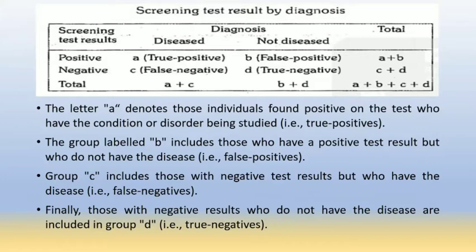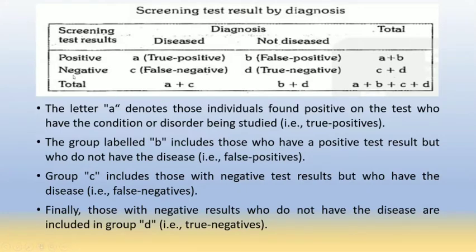So here the letter A denotes those individuals who are positive on the test and who also have the condition or disease being studied. That is, they are true positive patients. The group labeled B includes those who have a positive test result but are not having the disease. Means they are false positive patients. And A plus B is the total positive patients.